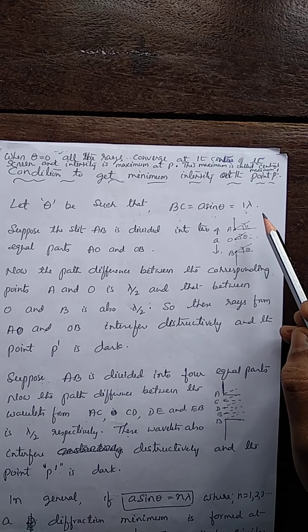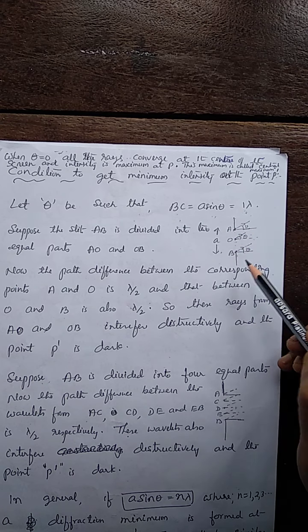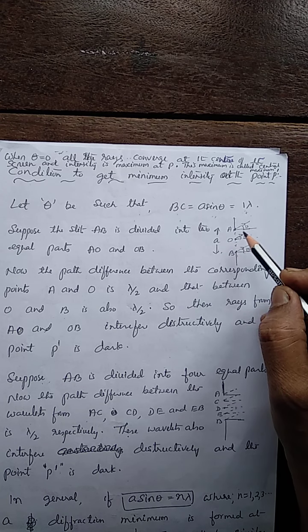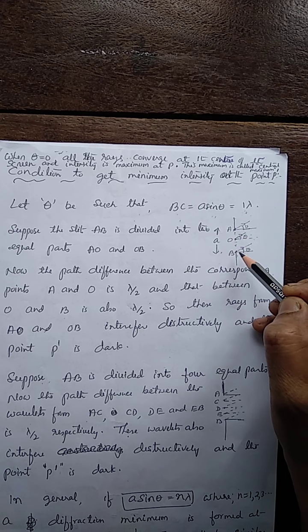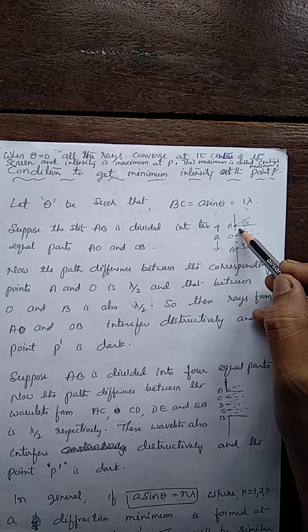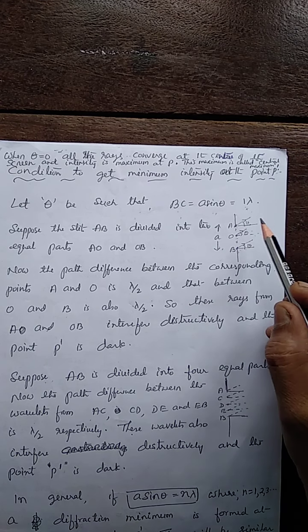Now, consider the path difference between the corresponding points of AO and OB. Consider any 2 points, 1 point from AO and 1 point from OB.